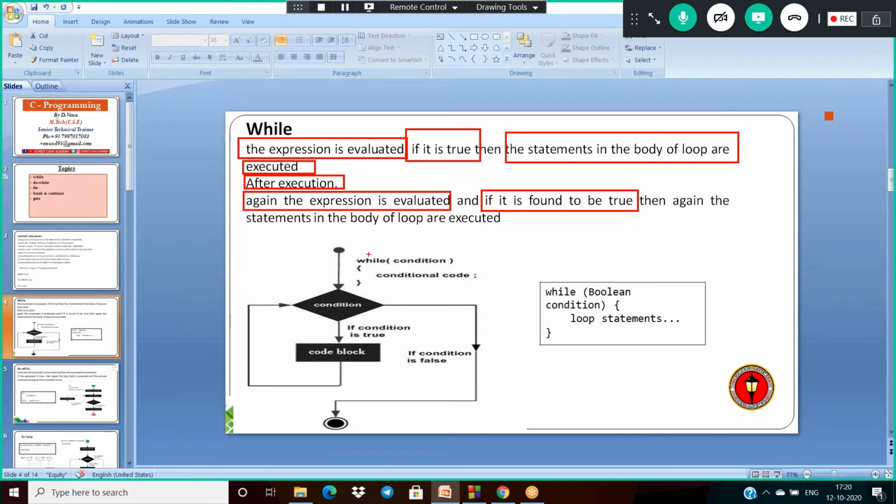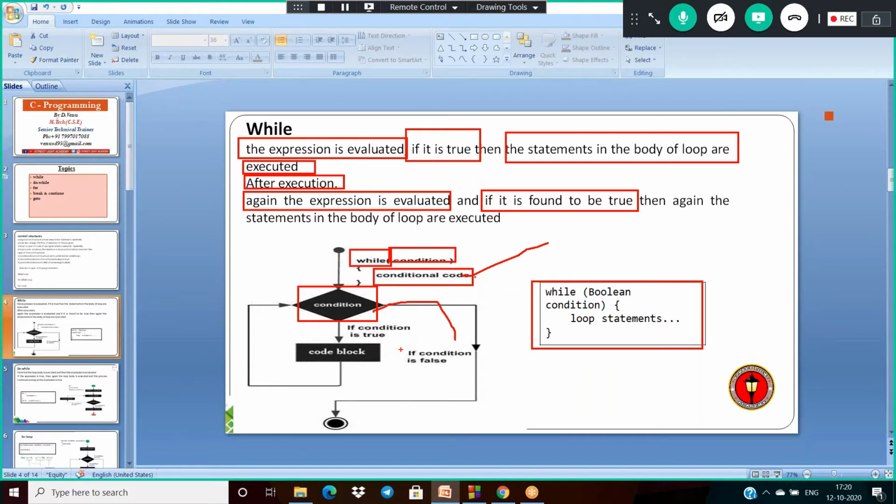The syntax of while is: while followed by some condition, and it uses open and close braces, with some statements inside. You can also write it as while condition and statements. In the flow chart, a diamond symbol is used for representing the condition. If the condition is true, the statements are executed. Once the condition becomes false, it comes out of the loop. Once executed, it verifies the condition again, and like that it forms the loop.